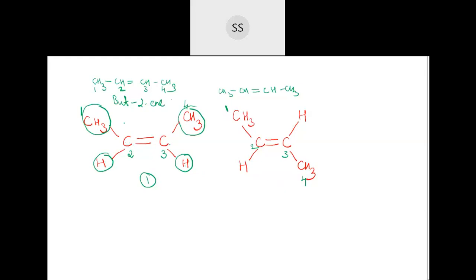And here also CH3 matching with each other, like on the same side of carbon-carbon double bond. And on this side also, if you see the carbon-carbon double bond, CH3 and then CH3, but here they are present on the opposite side. And here this hydrogen and hydrogen is again present on the opposite side.